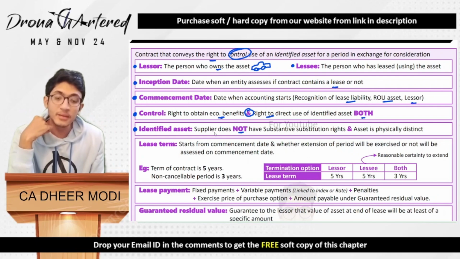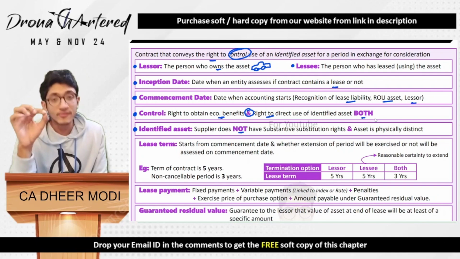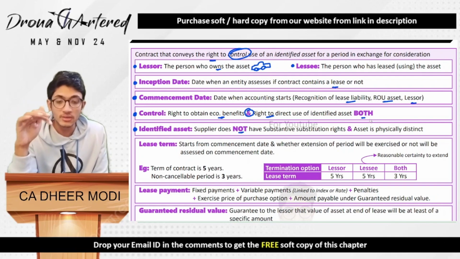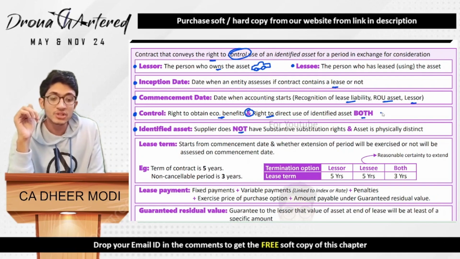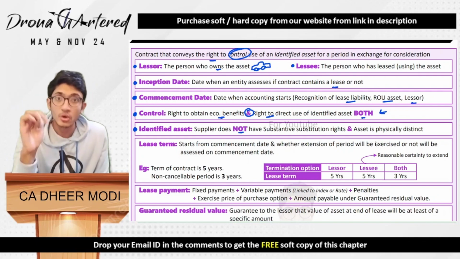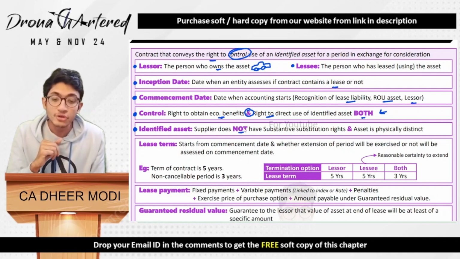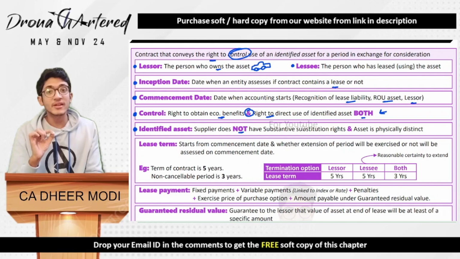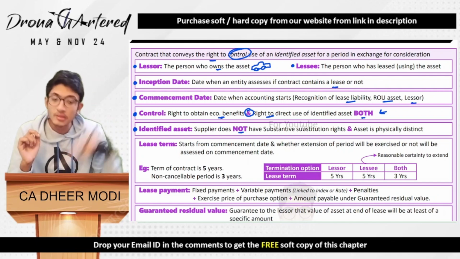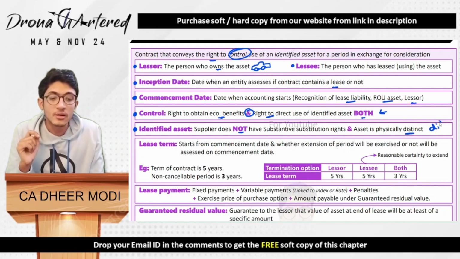So therefore, since the supplier has a substitution right and the asset is not distinct, this is not an identified asset. So even though it fits the definition of control, it does not fit the definition of identified asset, and therefore it will not be a lease. So this might come handy in your MCQ. So supplier should not have substantive substitution right. That means only this car, and the asset should be physically distinct. That means it should be different.